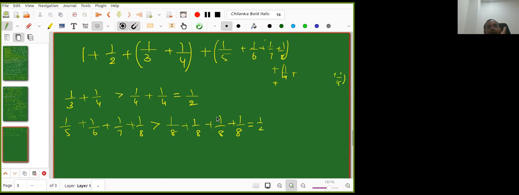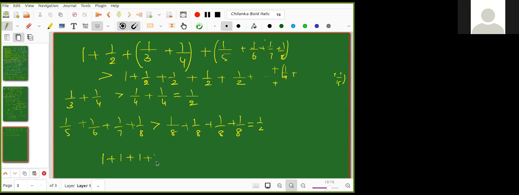1/2 again, right? So now this quantity is greater than 1 plus 1/2 plus. Up to here, 1 equal to 1, 1/2 equal to 1/2, but this is greater than 1/2, and this is greater than 1/2, right? So now 1/2 plus 1/2 is how much? So it is 1. So 1 plus 1 plus 1, like that, right?